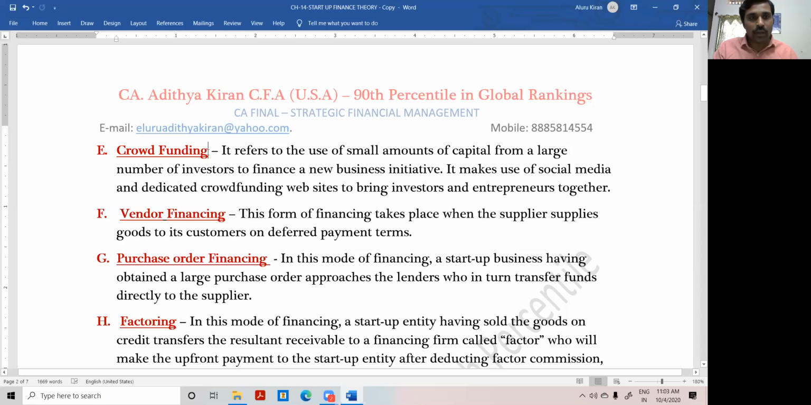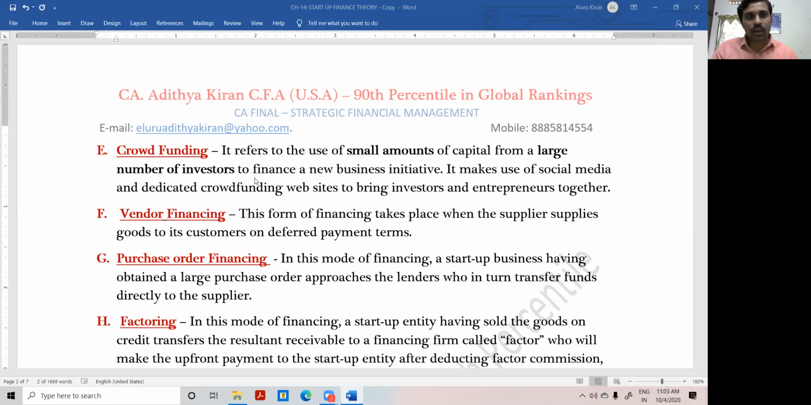Crowdfunding: a large number of investors. Crowd means a large number of investors. Small amounts from a large number of investors. We can start one website and take small amounts of money from many investors, and we can invest in other companies. Okay, that is the point.